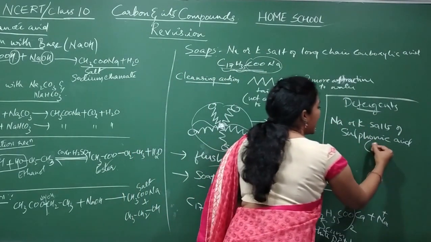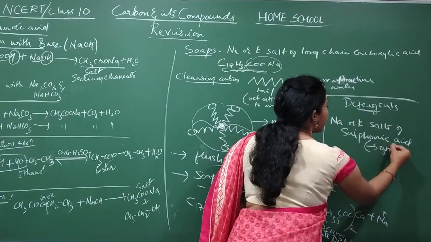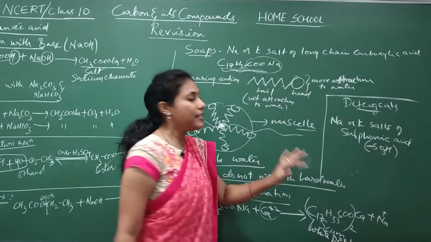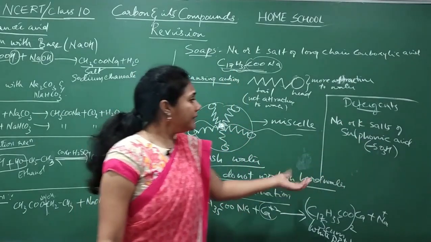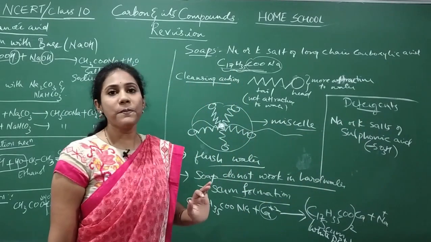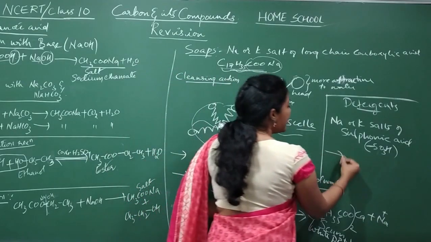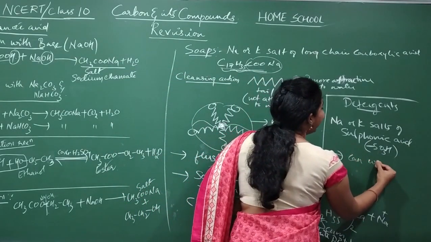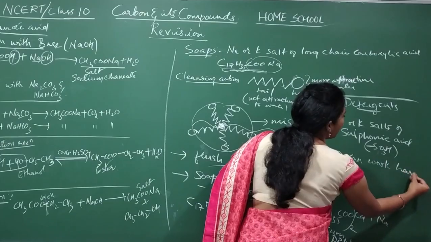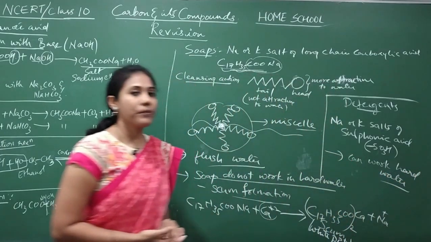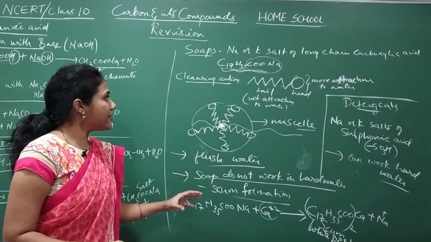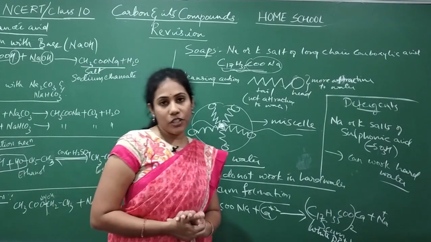If this functional group is present in an organic compound, we call it sulfonic acid. And they are quite harder than soaps actually. And these can work in hard water also. So you must know the differences between soaps and detergents.